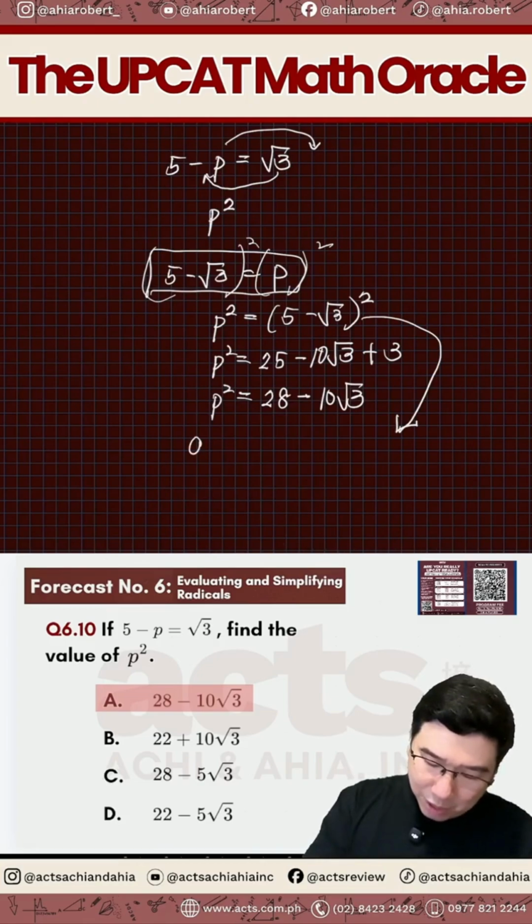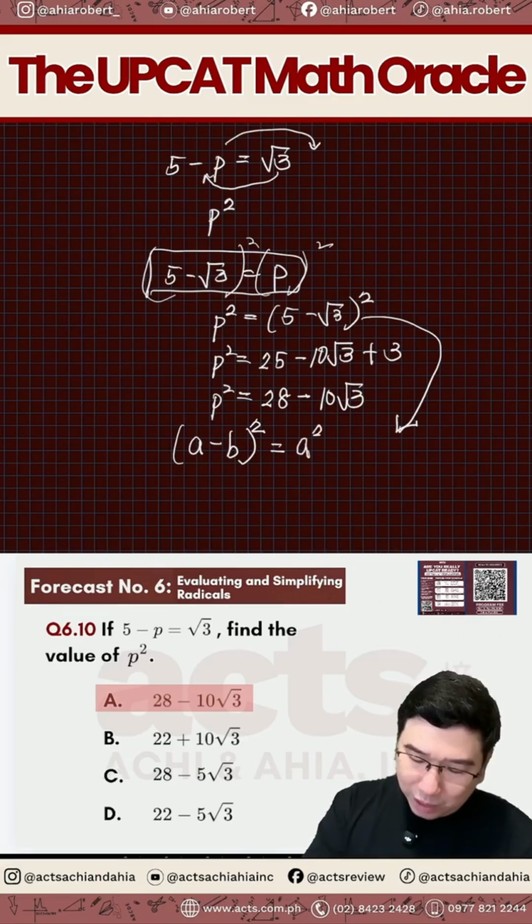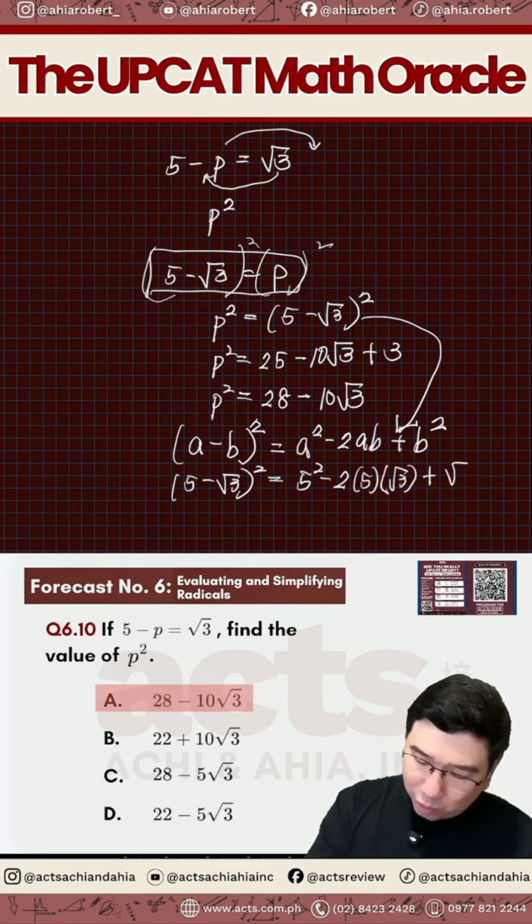So ngayon, paano ba ito nakuha? We have to remember your A minus B quantity square. Okay? This is a special product that is very crucial. So this is A square minus 2AB plus B square. Okay? So pag ganyan yan, that means 5 minus square root of 3 square. That is like 5 square minus 2 times 5 times square root of 3 plus square root of 3 square.